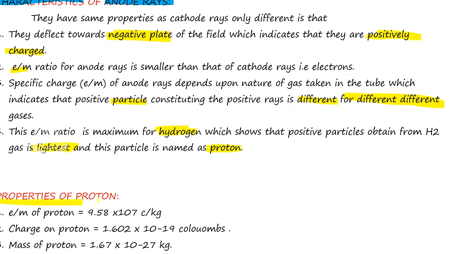And the properties of proton: e/m ratio 9.58 × 10^7 coulombs per kg, and charge on the proton same as electron only, 1.60 × 10^-19 coulombs. And mass of the proton 1.67 × 10^-27. Here you should note it down as it is: 1.602 × 10^-19 coulombs, and the mass of proton is 1.67 × 10^-27 kg. Please make these notes very clearly.